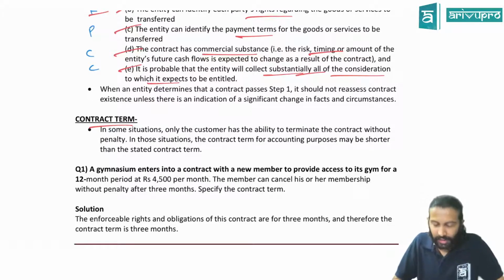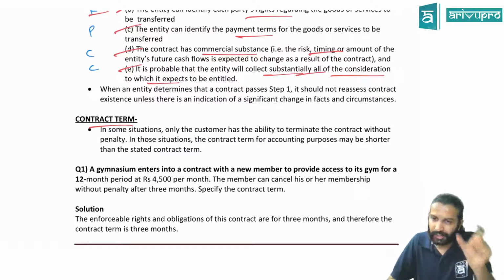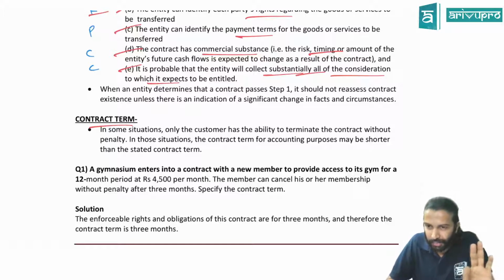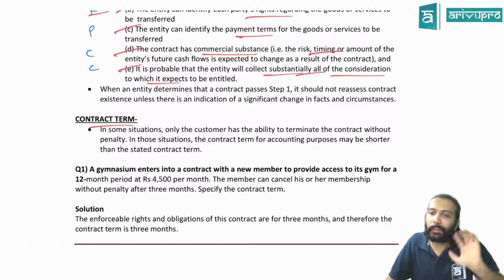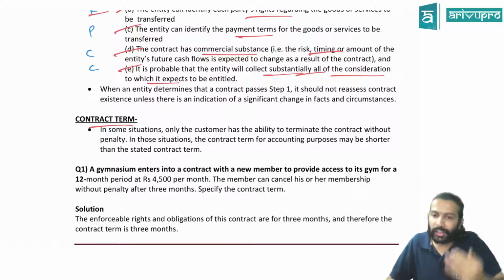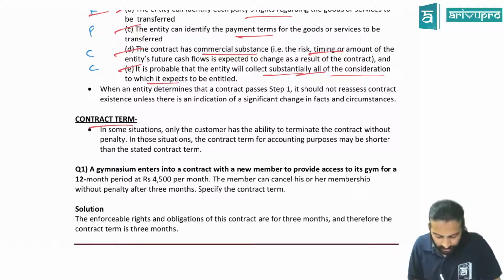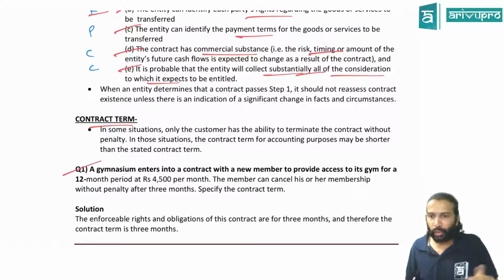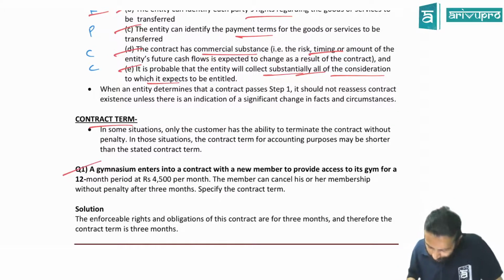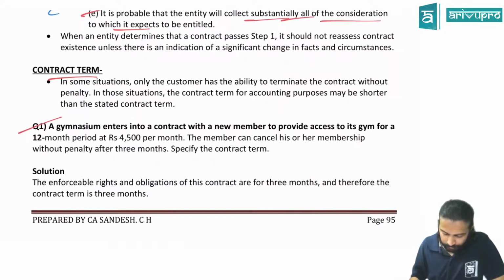Okay. Like we'll take question number 1 itself. I'll repeat the wordings for the time being and we'll test it through question number 1. Normally in a contract they'll mention that period, and that period only we treat as contract term. But in some cases the period mentioned in the contract need not be the contract term. It could be lesser is what I'm saying. Can we test an example? Okay, come to question number 1 then.